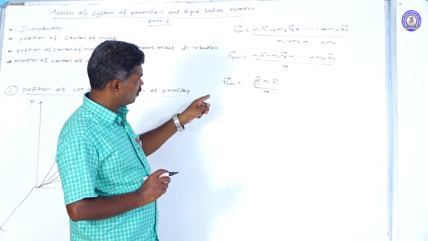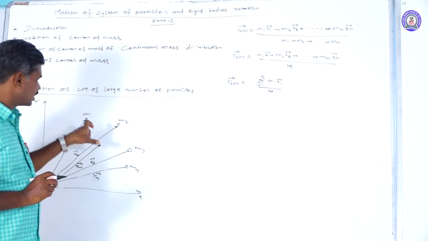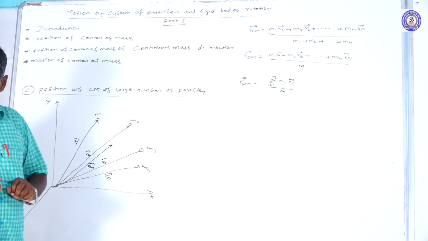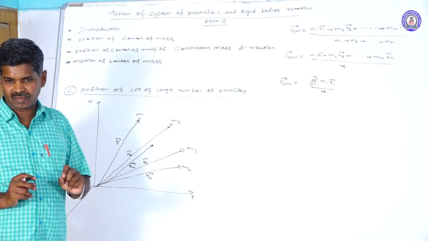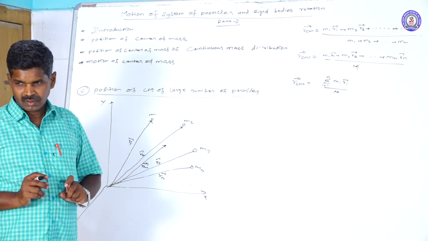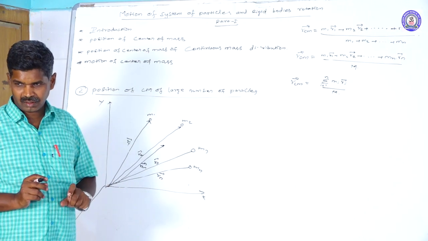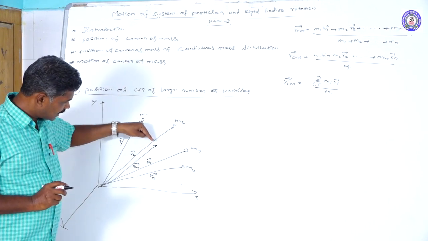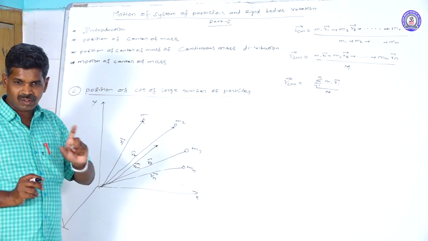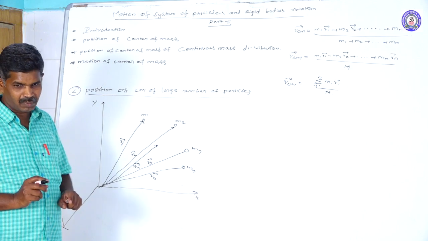If these particles are arranged in a three-dimensional manner, we have a center of mass with an x component, y component, and z component.